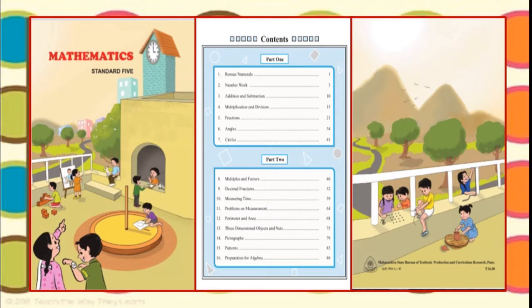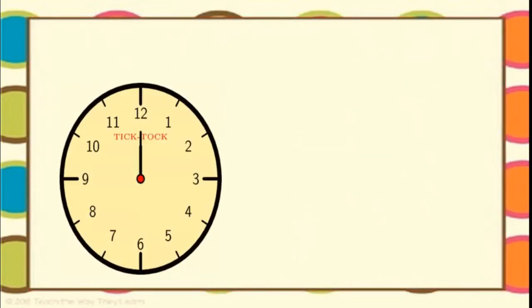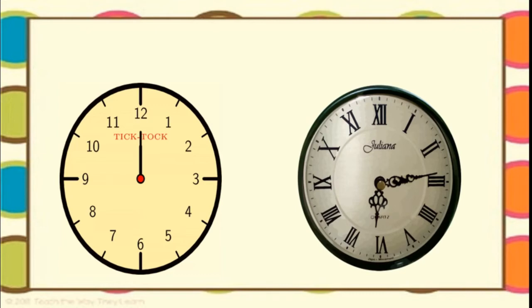Now we will move to Roman numerals. Before that, please see the pictures. Here we can see 2 wall clocks. Each has numbers 1 to 12.